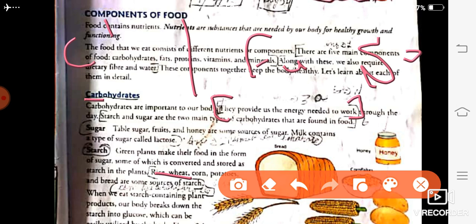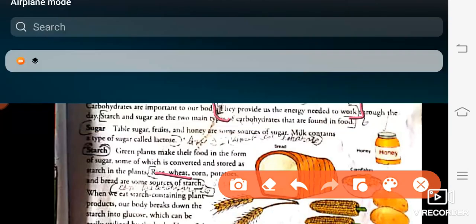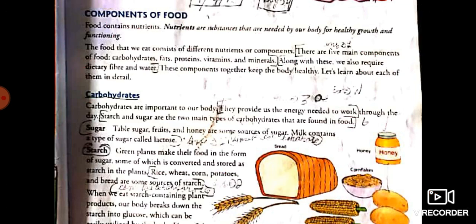Okay, how you will write? You will write like this: nutrients, function, source. So A, nutrition, function, source. So for carbohydrate, function is they provide us the energy needed to work, and source is table sugar, fruit and honey, or rice and wheat. You can write any of them, two of them. Okay, next is protein.